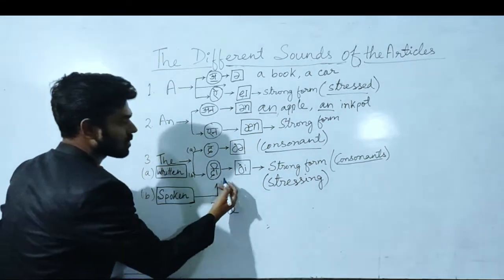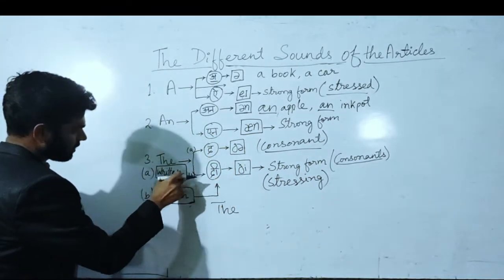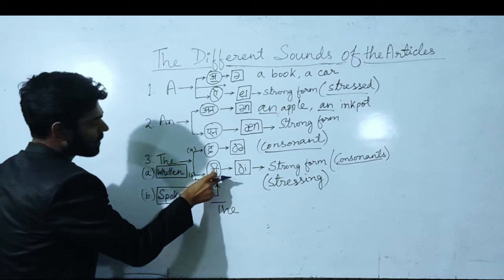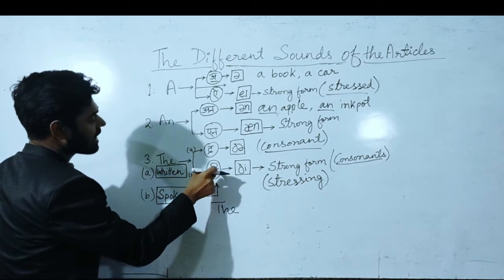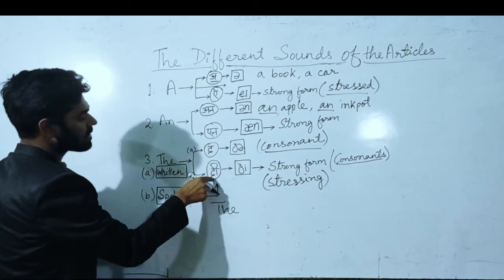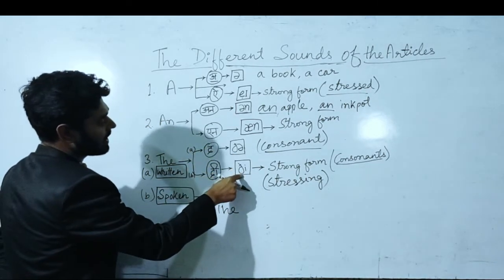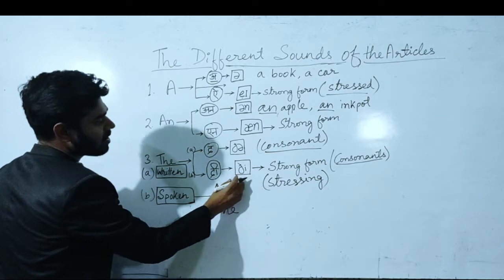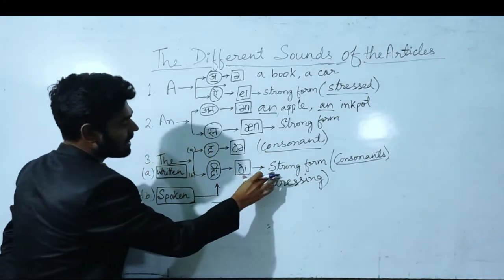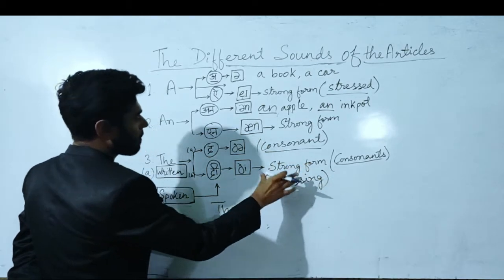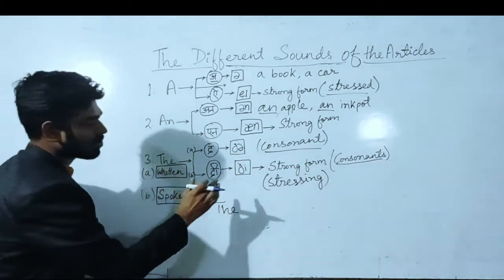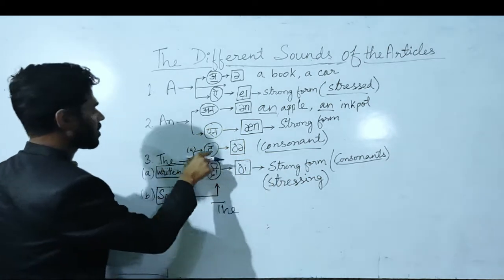And here also you can see B, they sound like the. One is the and one is the. You can see the I standing here as the. So the is also used before consonants, but they have been stressed and they are the strong forms of the.